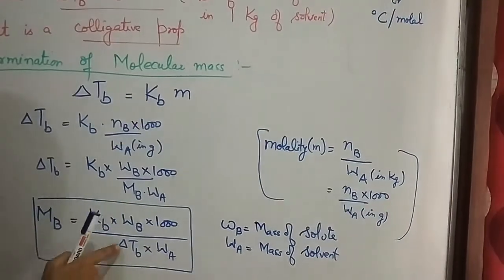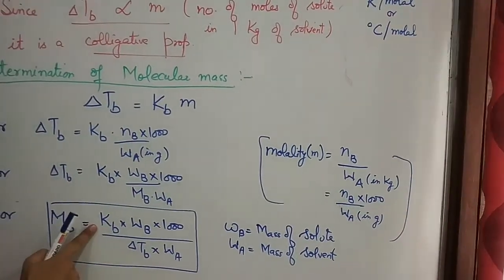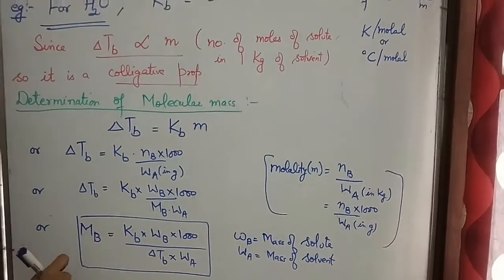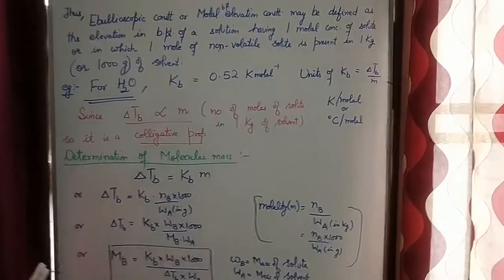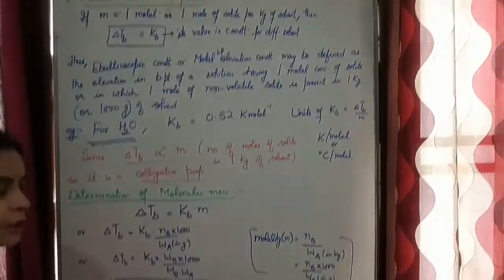Delta TB, I told you, is the elevation in boiling point. KB is the ebullioscopic constant. So in this way we can find out molecular mass.